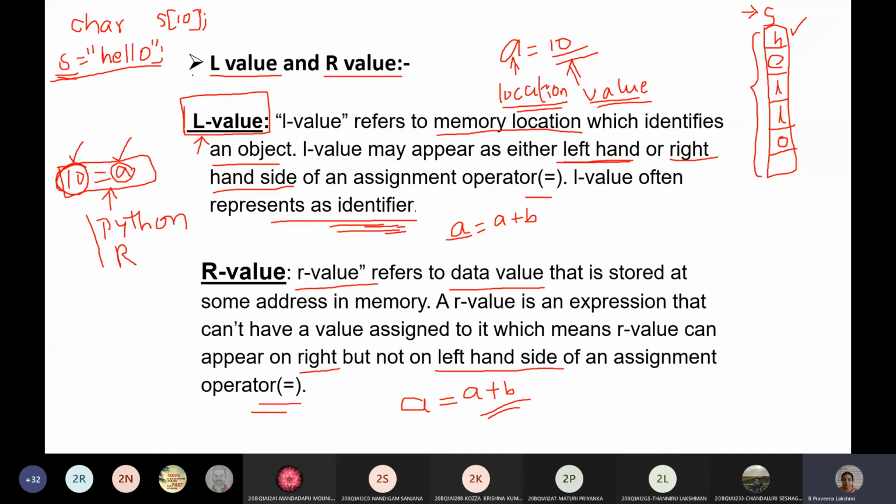Say for example, hello is stored starting at location 100. So whenever you are using S, it gives us 100. Actually S is not a variable, it's only a group name, so whenever you are using the S name at any particular place, it gives the first memory location address.